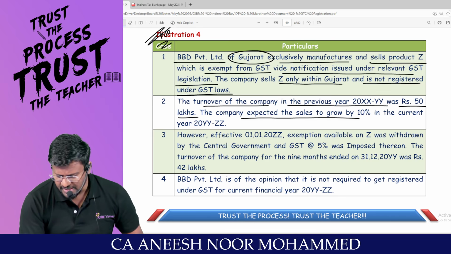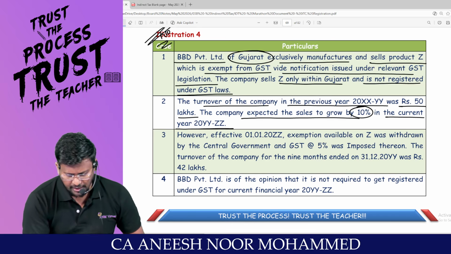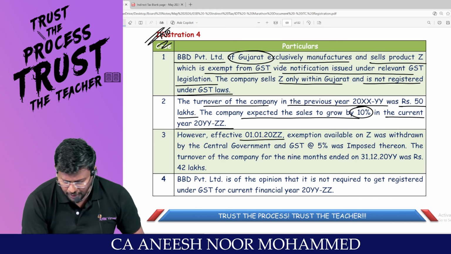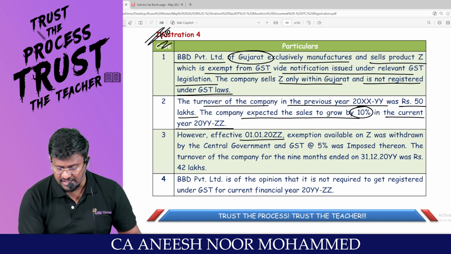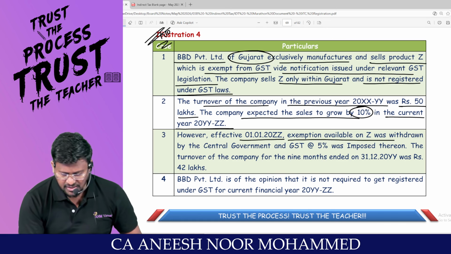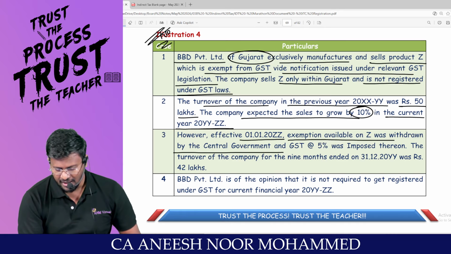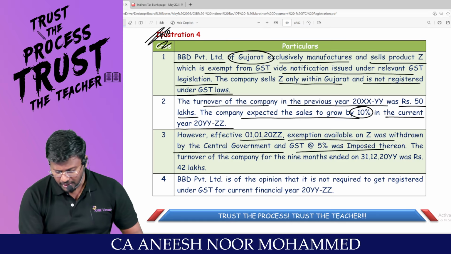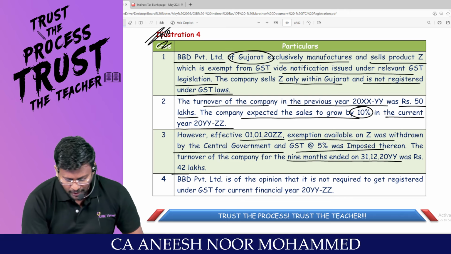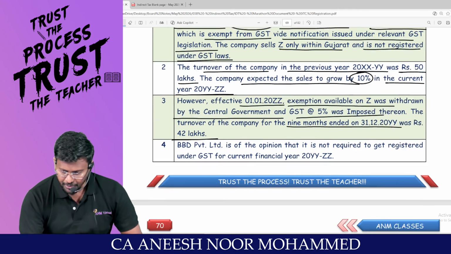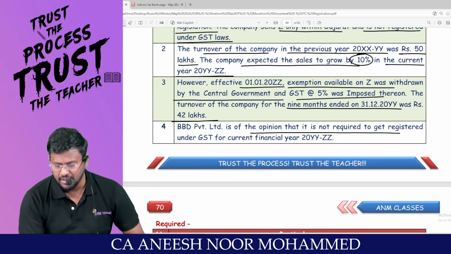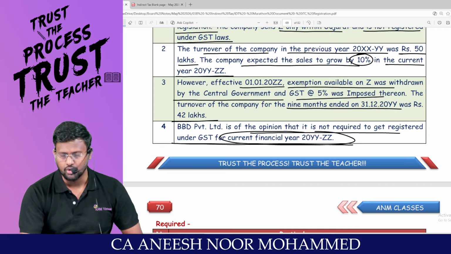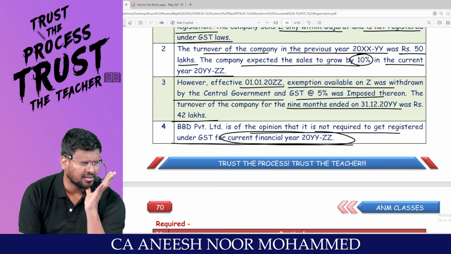The company expected the sales to grow by 10% in the current year. However, with effect from 1/1, the exemption available on Z was withdrawn by the central government and GST at 5% was imposed thereon. Right. The turnover of the company for the 9 months ended was rupees how many lakh? 42 lakh. BBD Private Limited is of the opinion that it is not required to get registered under GST for the current financial year also. Sir, super question, sir.